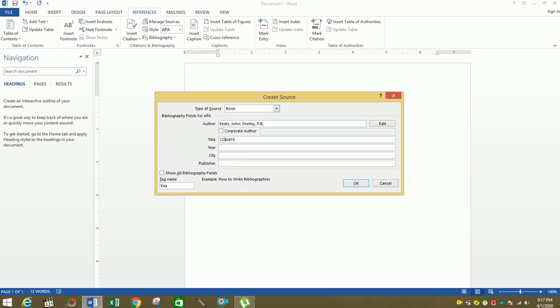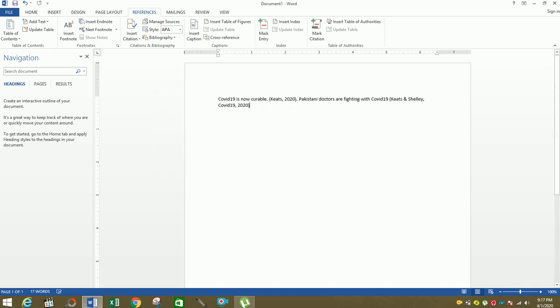Now this may have come in 2020. Okay, this is the exact year for coronavirus. This comes from Islamabad, and for example comes by Regent Publications. So now we have a reference by Keats and Shelley.